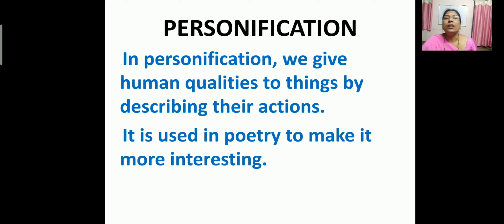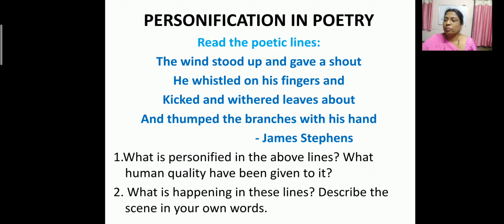Yes, very good. A human quality is given to this moon or to any object in the poem to make that poem very interesting to the readers. So the poet does it that way to make the poem very interesting for the readers, for us. Is it clear, children? Now we'll move on.